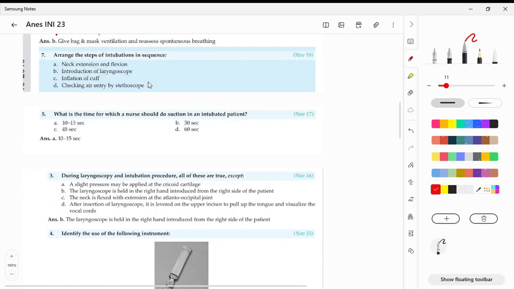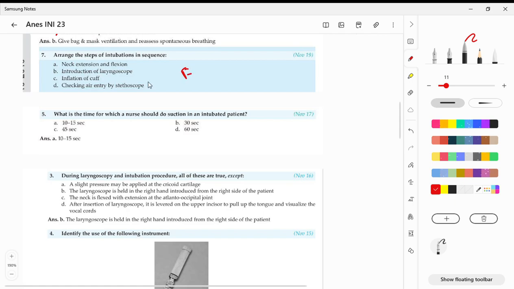Next you can see this. This is a very interesting question. Arrange the steps of intubation in sequence. It's also pure common sense. Definitely the neck has to be extended and then it should be flexed.